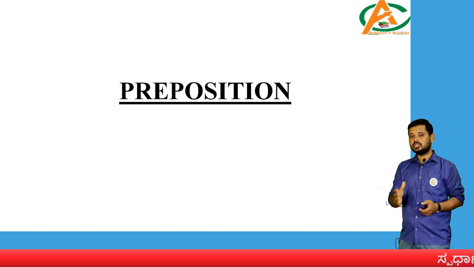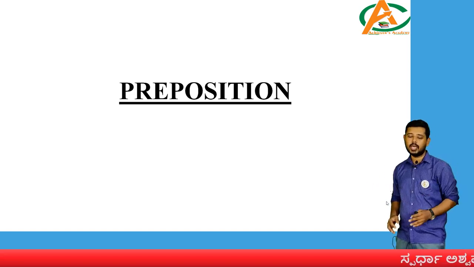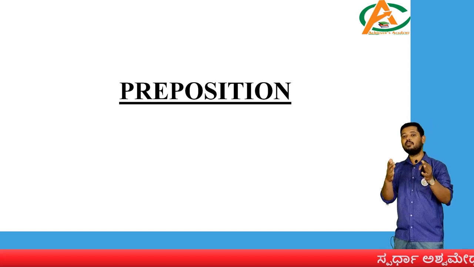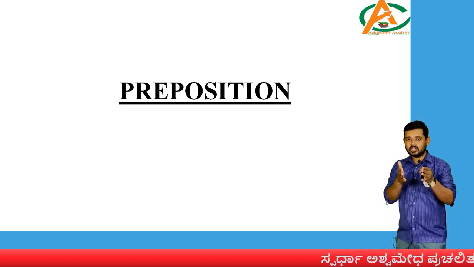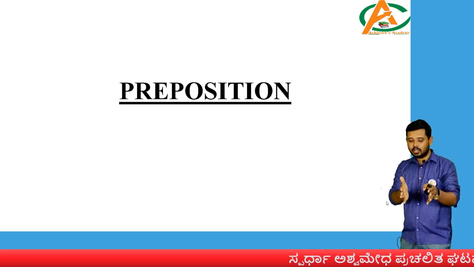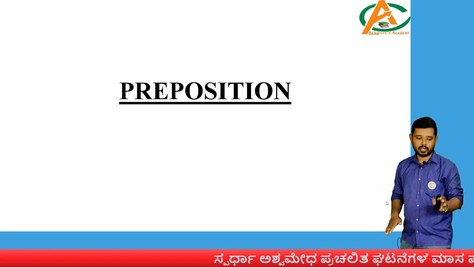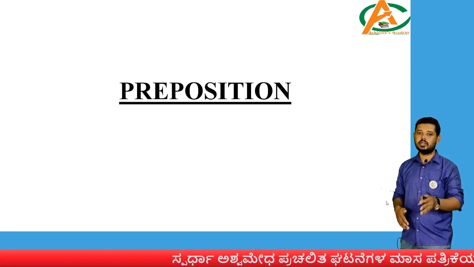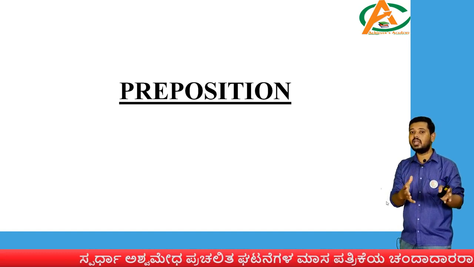Okay, so let's break up the word preposition and look at it. What is the meaning of the word preposition? Let us split it as pre-position. You know the meaning of the word position. Position indicates the position of some material, something placed in a particular place, whether it is to the left, to the right, or in the center. So it is giving us information about where it is.